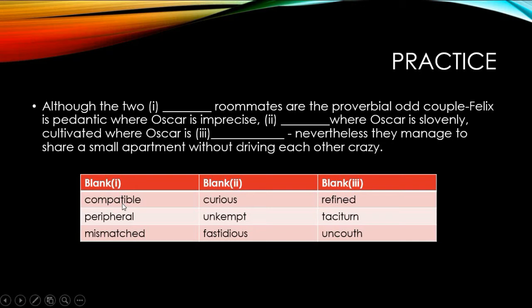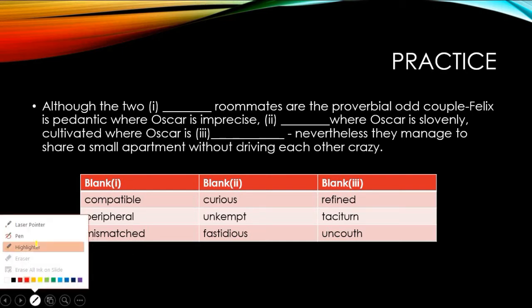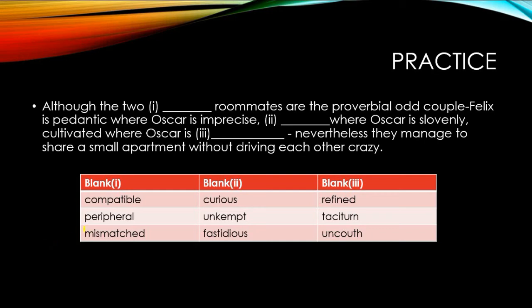Compatible is like similar. I'm looking for a word like dissimilar. Peripheral is not the kind of word we are looking for. Mismatched is a word like dissimilar. So for my first blank, my answer choice is mismatched.